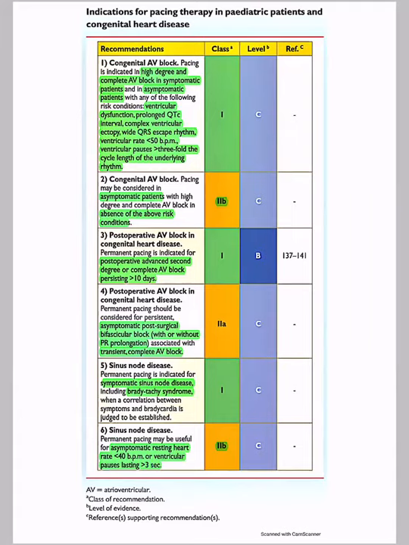So the class 1 indication will be congenital AV block. The patient has a high degree or complete AV block, in symptomatic patients, and in asymptomatic patients also if they satisfy any of the following risk conditions: ventricular dysfunction, long QT, complex ventricular ectopy, wide QRS escape rhythm, or a ventricular rate less than 50 beats per minute. So the cutoff is 50 beats per minute, and ventricular pauses more than 3-fold the cycle length of the underlying rhythm.